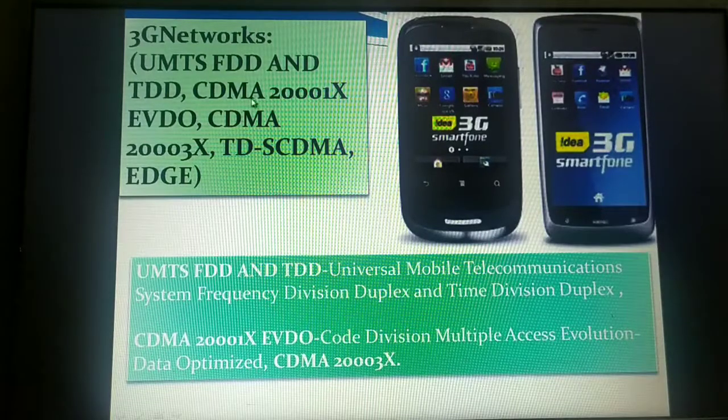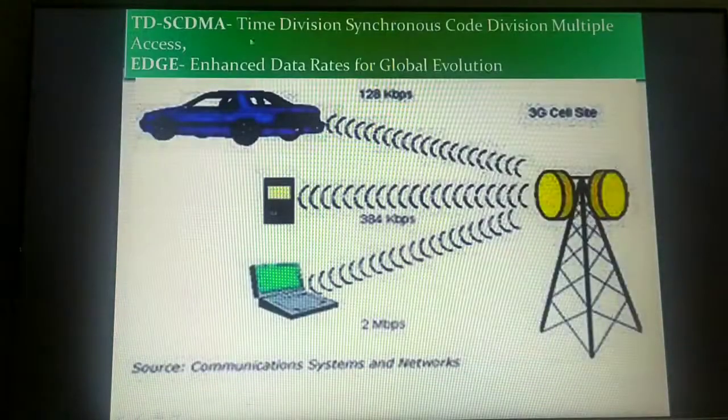And again, CDMA 2000 1X EVDO, the enhanced version of the previous 2.5G version, where EVDO stands for evolution data optimized. And again, CDMA 2000 3X had come into existence. Again, TD-SCDMA, that is time division synchronous code division multiple access. And then EDGE, enhanced data rates for global evolution.